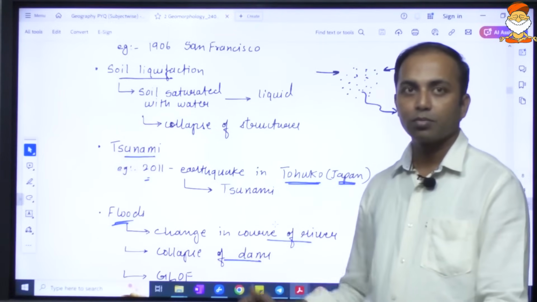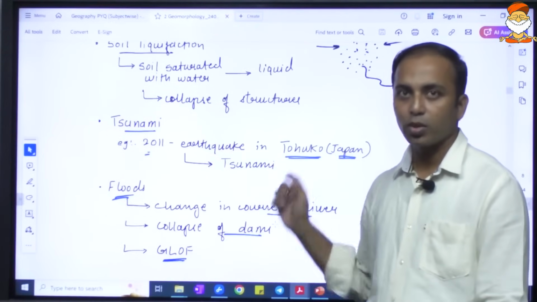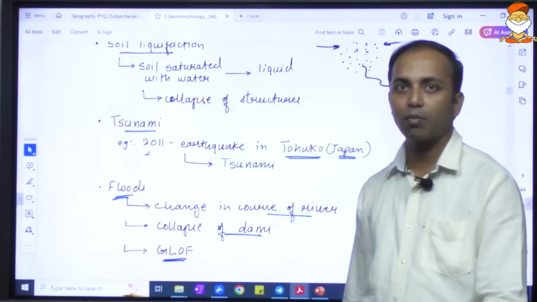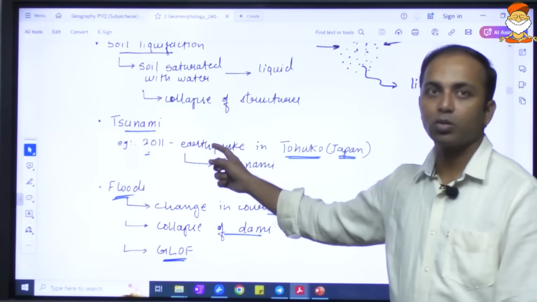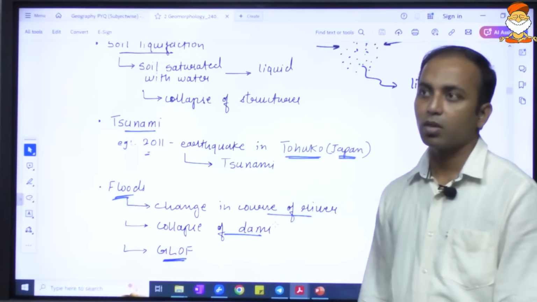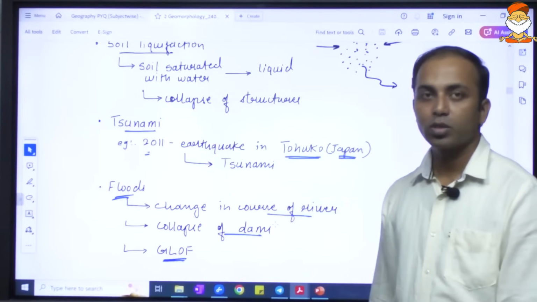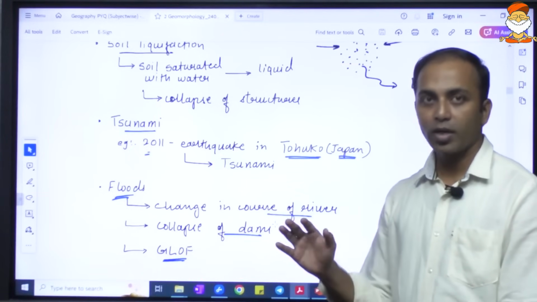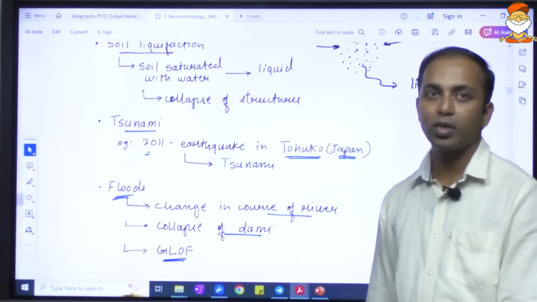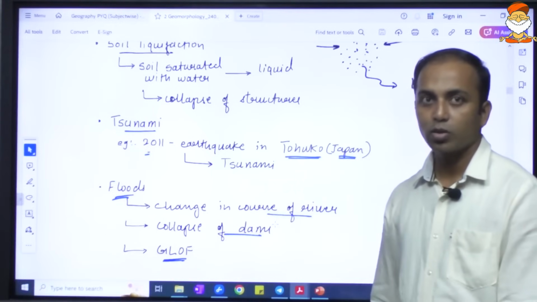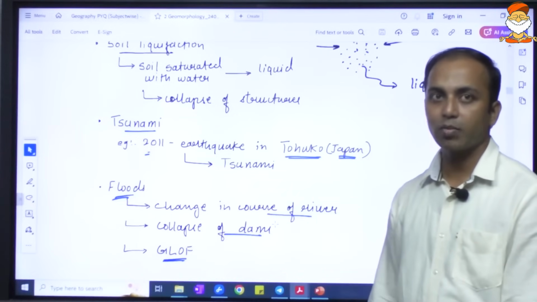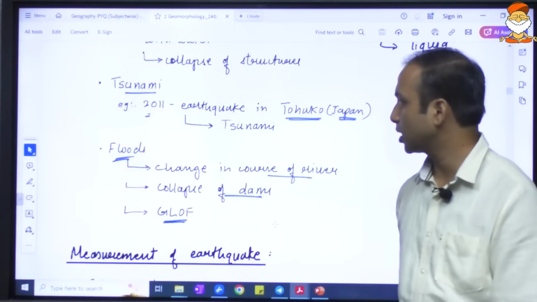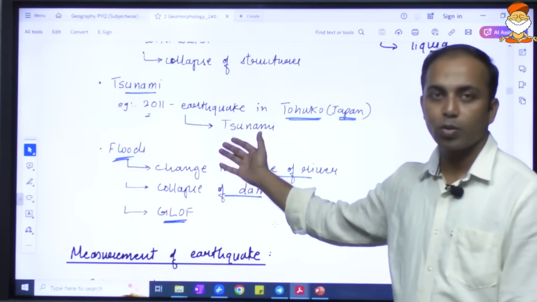Okay. Earthquakes also cause tsunamis. In 2011, an earthquake caused a tsunami in Japan, in Tohoku. Because of this tsunami, there was a crack in the nuclear reactor at Fukushima, and it became a cause of concern, because people were fearing that a nuclear disaster may happen, just like the Chernobyl nuclear disaster. It may also cause floods.